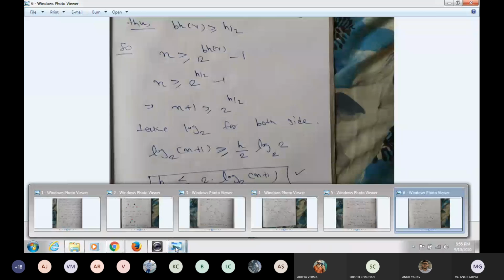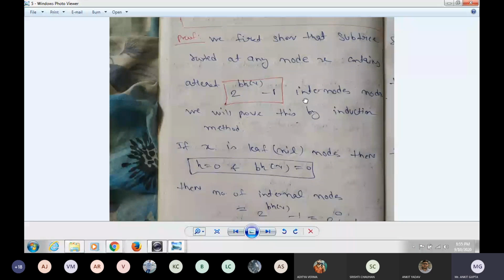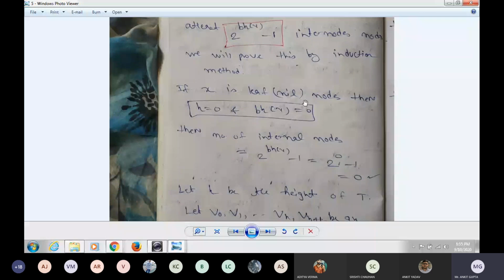Clear? So you have to remember this one point. We first show the subtree rooted at any node x contains at least 2 to the power bh minus 1 internal nodes. Then you can prove that.